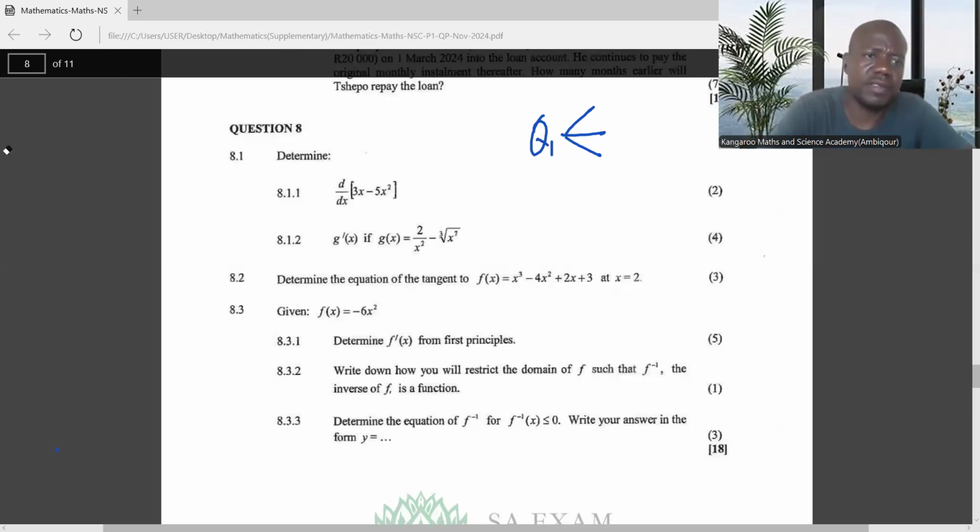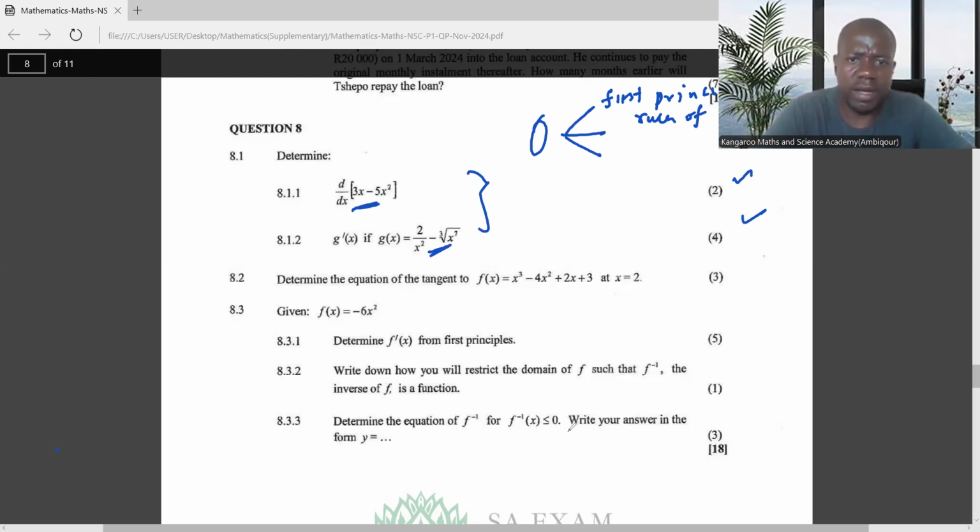Number 1, I will advise you to start with the first principles and the rules of differentiation. You know, those rules where when we are given an expression like this, you just have to differentiate. These are the rules. I apologize. The first principle is usually the first question, but they've just interchanged them.